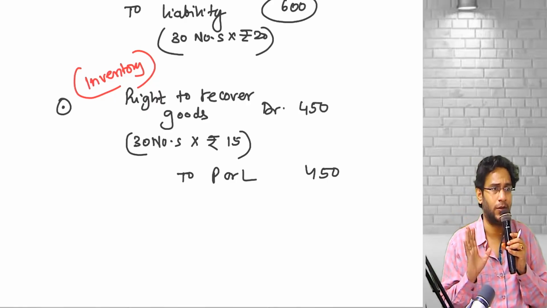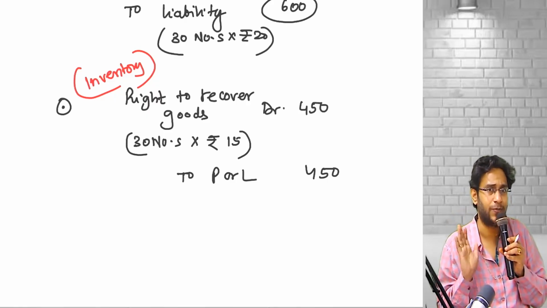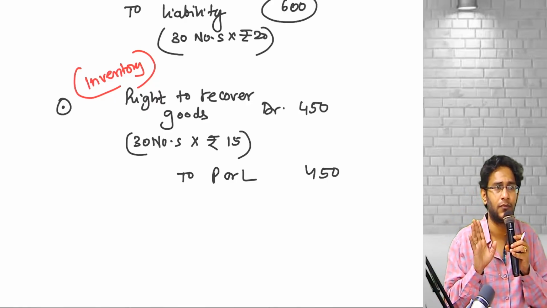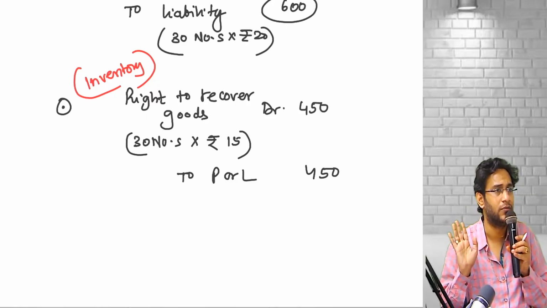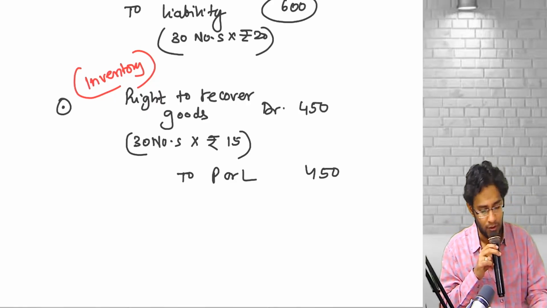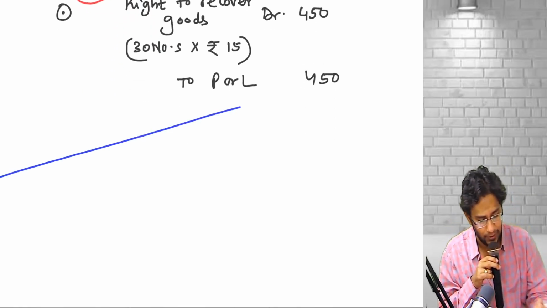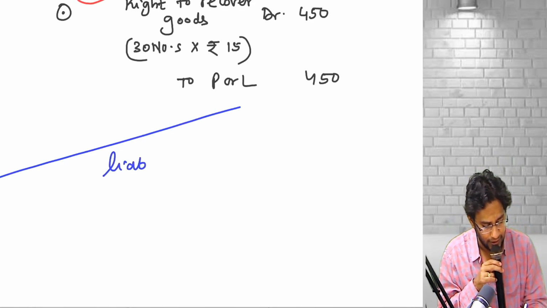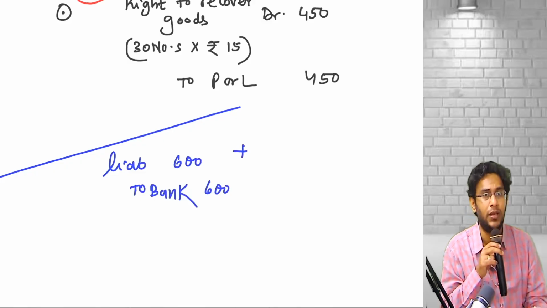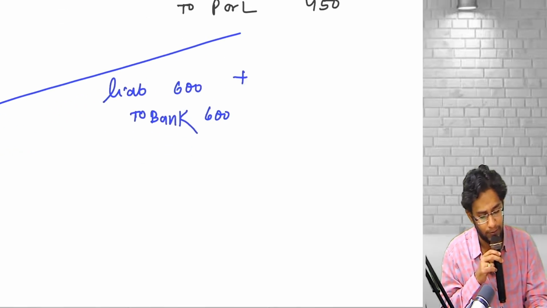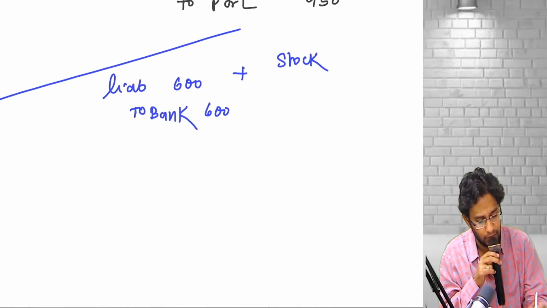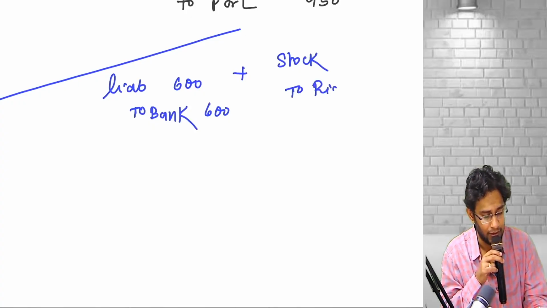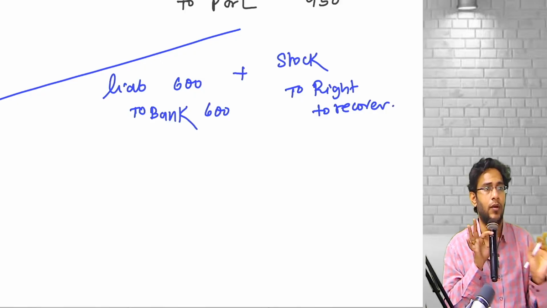Suppose, next month, exactly like how you anticipated, he kept 70 units and returned 30 units. What will you do? You already created a liability, pay it off. Liability account debit to bank, 600. Done. Plus, he returned your goods, so put them back into your proper inventory stock account and kill the right to recover goods, because you already received the goods. Clear, sir?